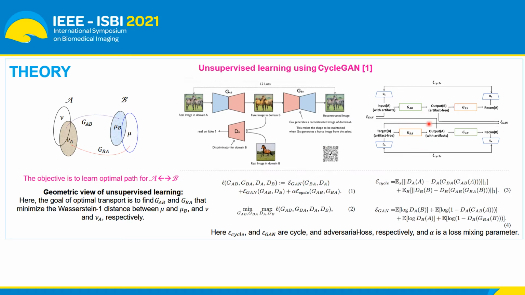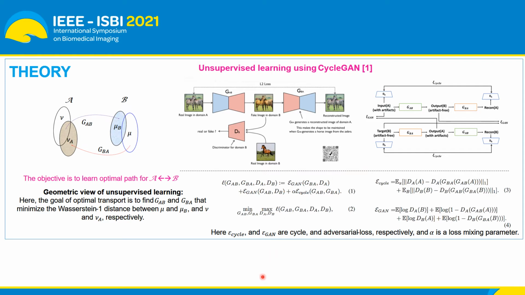Generator AB is used twice and the same generator BA is used twice in this configuration. And we have consistency loss between our reconstructed results. To train our model, we use loss functions which are represented in the form of equations 1, 2, 3, and 4.